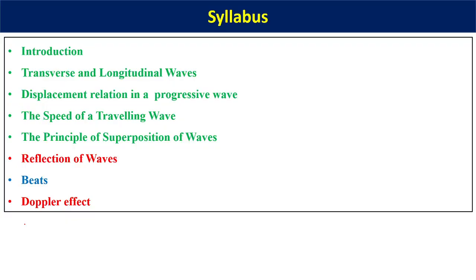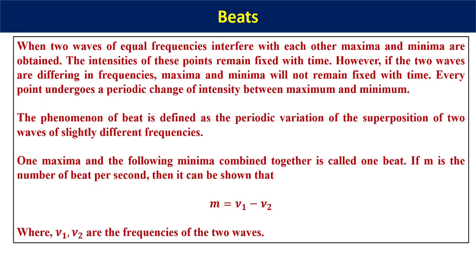In this lecture we will talk about something very special called beat formation. A beat is a very specialized kind of interference pattern formed between two superposed waves. For example, if two waves going in a particular direction are superposed and have very slightly different frequencies and the same amplitude, then beat formation occurs.